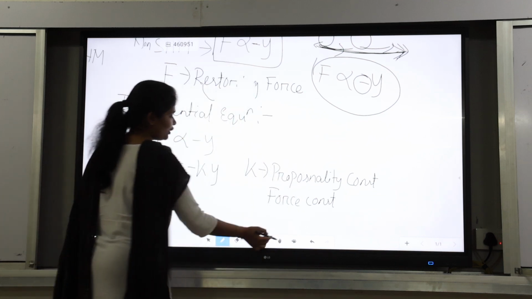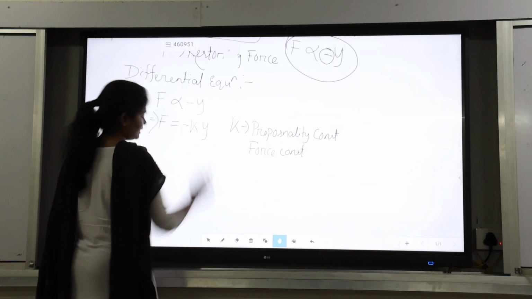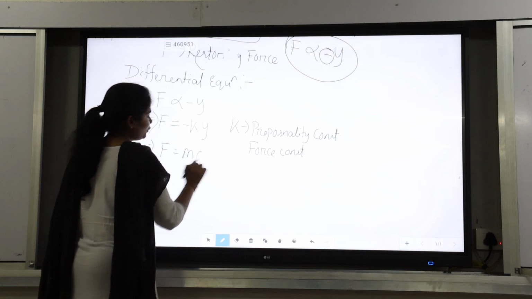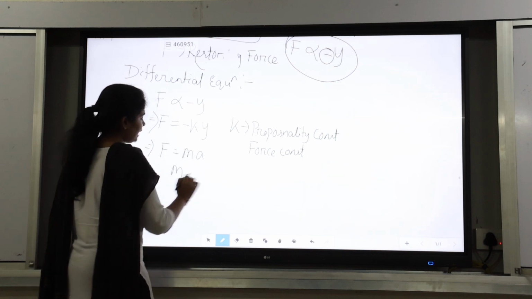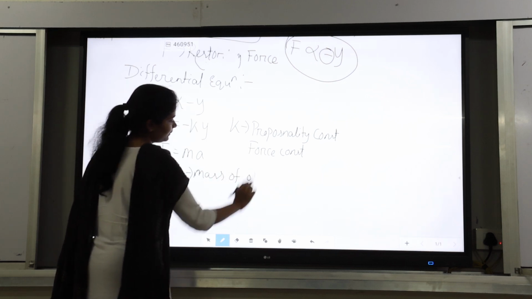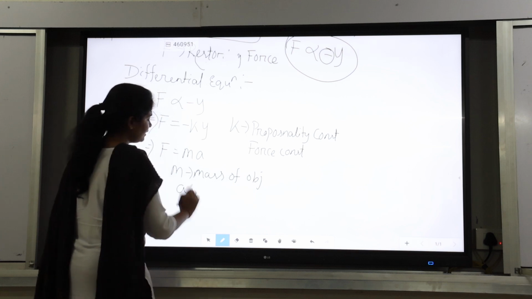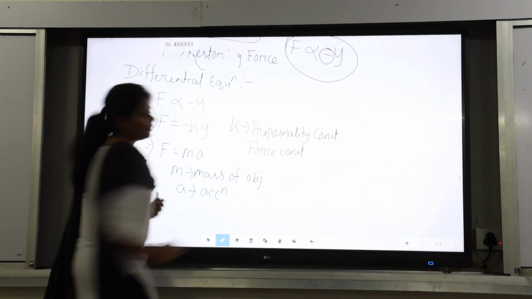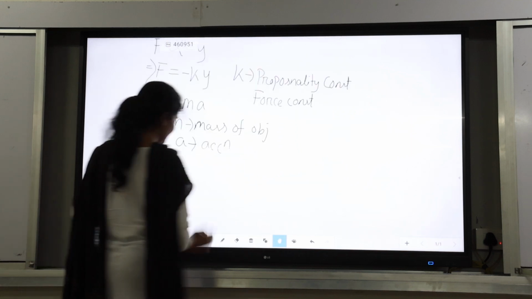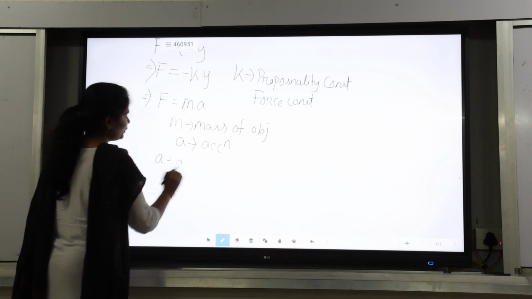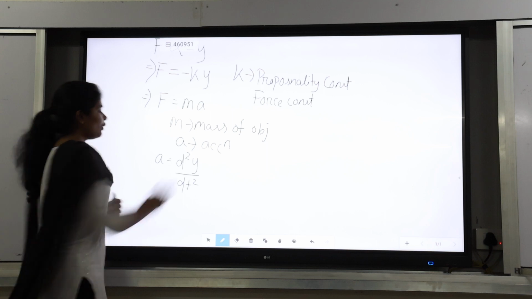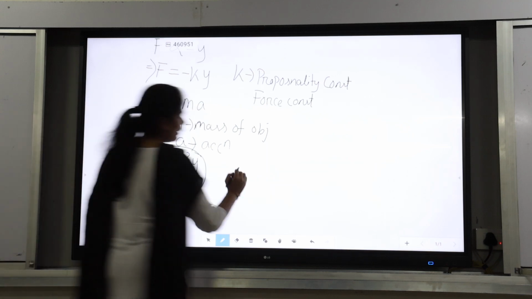We already know the formula for force: force is equal to m into a, where m is the mass of the object and a is the acceleration. In differential form, a is equal to d square y by dt square. Where does this expression come from?